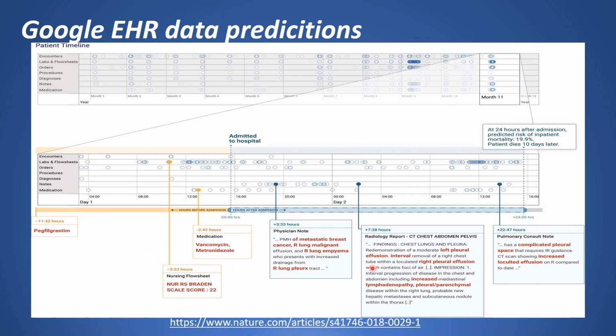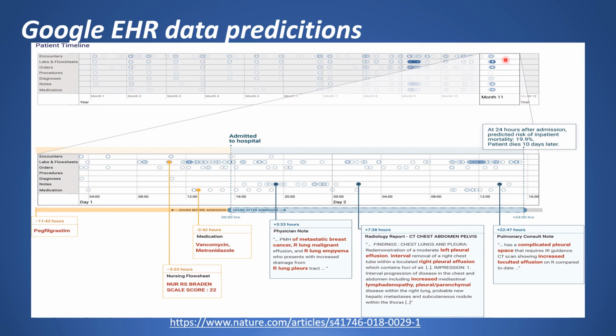This example was discussed in the paper. The patient record here shows a woman with metastatic breast cancer with malignant pleural effusion and certain other lung conditions. The patient timeline at the top indicates circles for every time step for which a token exists in the EHR. These are the different data types. It could be medication, notes, diagnosis, procedures, labs, encounters or orders.